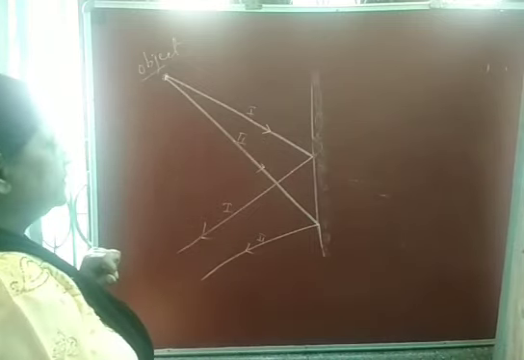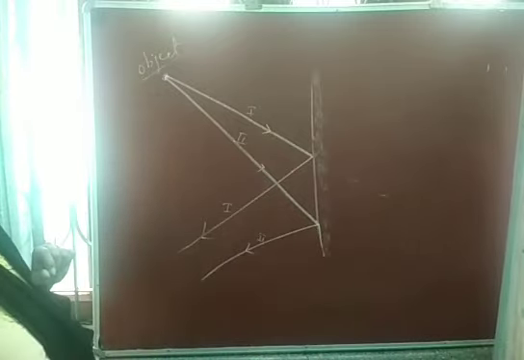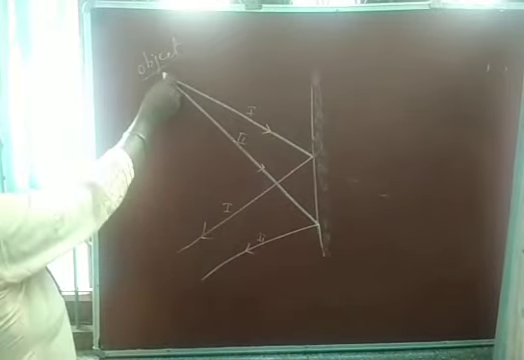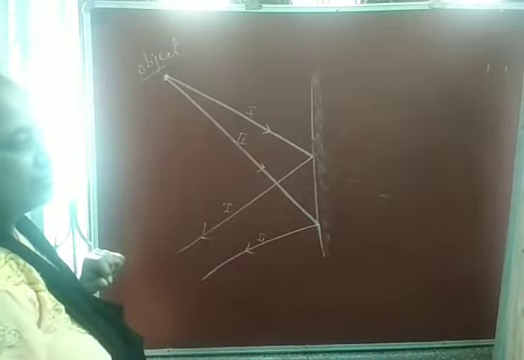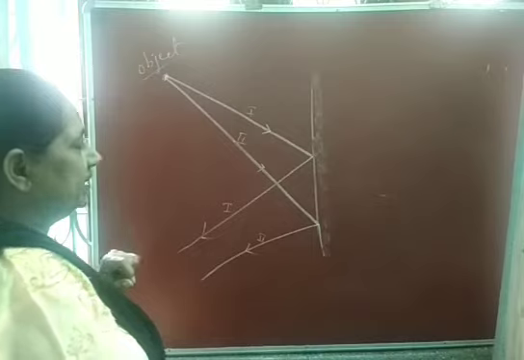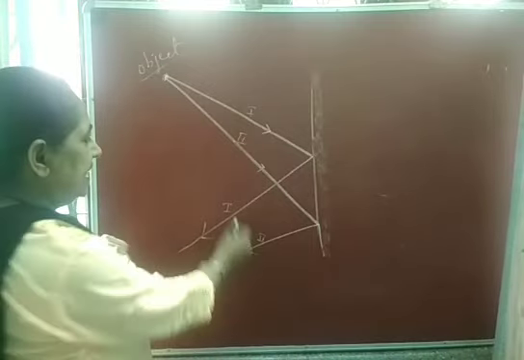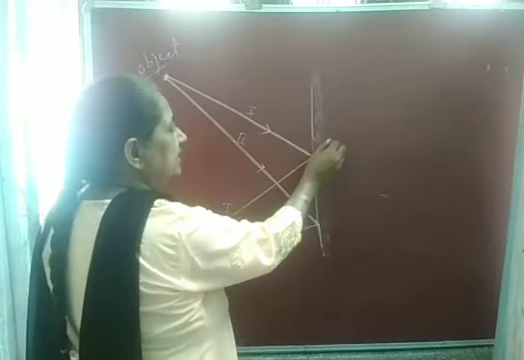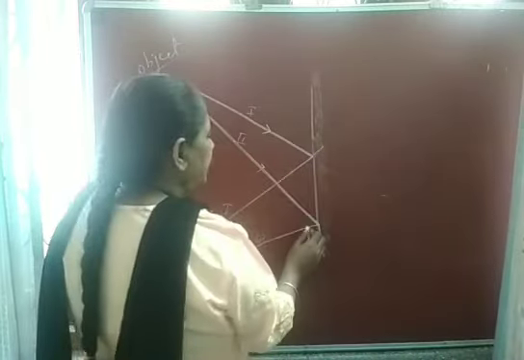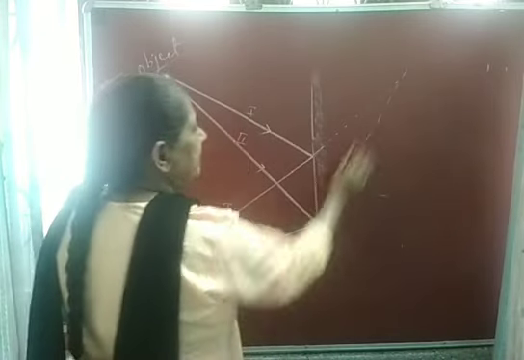Now see, if we look into the mirror, the image of this object will be seen to come from the point where the two rays after reflection meet. On this side, after reflection they will not meet, but if we proceed backward, they appear to come from a point.